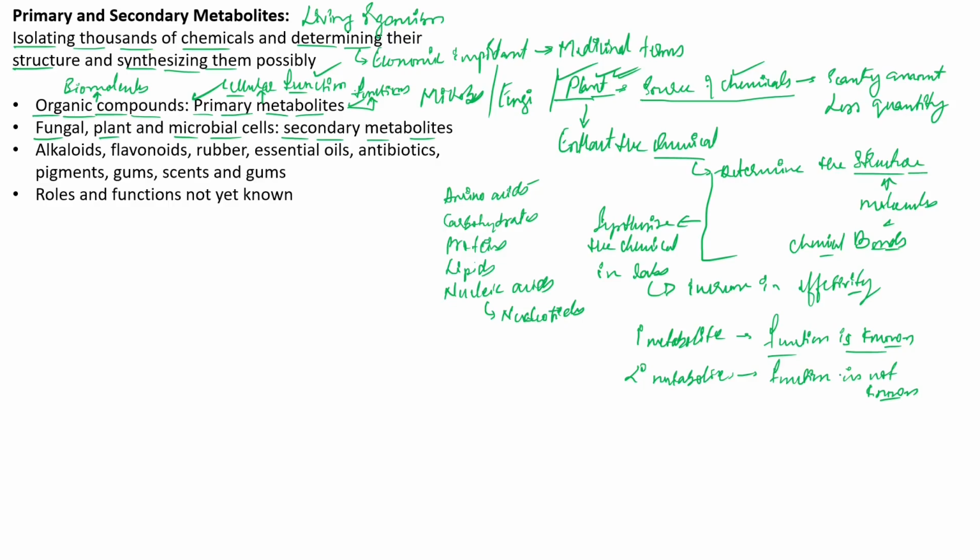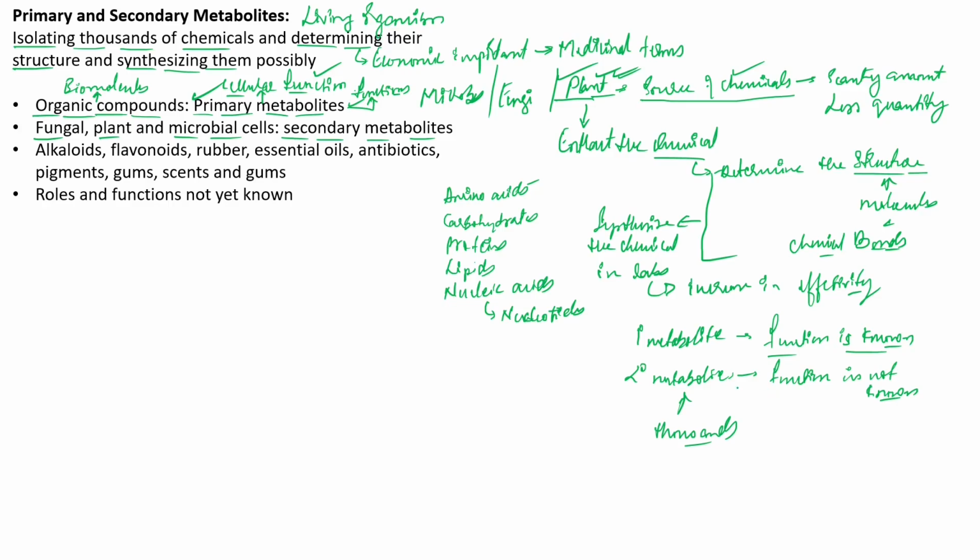We can say that these chemicals are not few in number, they are thousands in number. Thousands of such chemicals are present in the bodies of plants, microbes, and fungi. For these substances, we don't know their function properly. What role they play in the organism's body, we don't know yet.